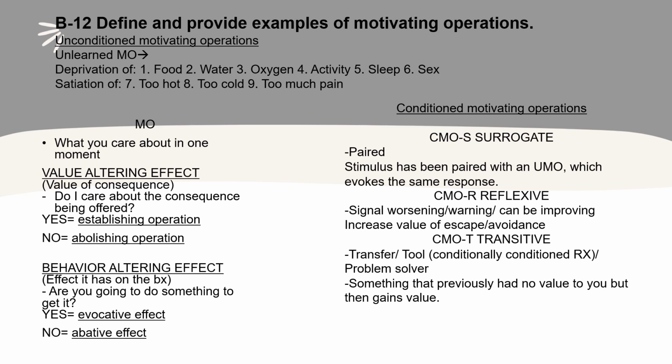So then there's value altering effect, which is the value of consequence. So something about the consequence being offered, do you care about it right now? Yes or no? So if you answer yes, you're talking about an establishing operation. If the consequence being offered is something that you do not care about right now, and your answer is no, we're talking about an abolishing operation. So those would be for value altering effects.